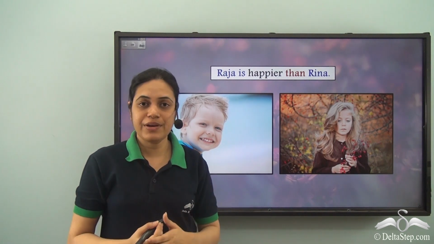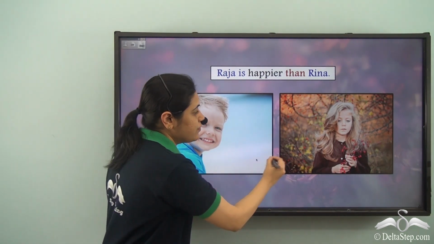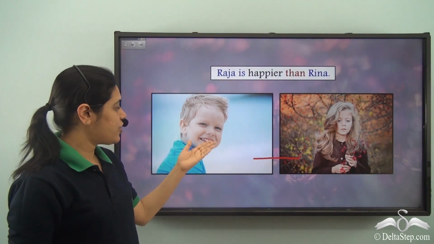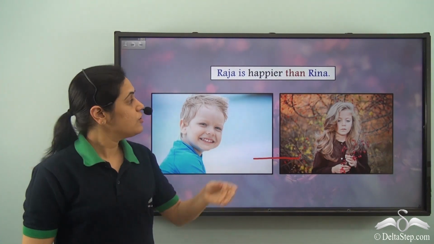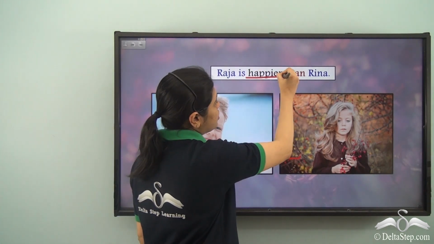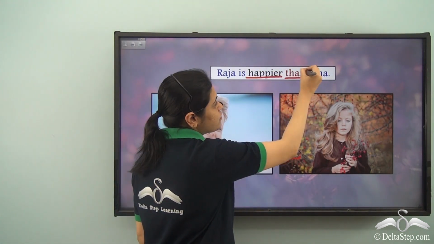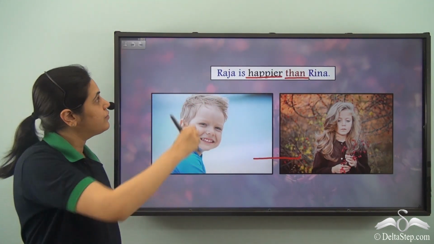Raja is happier than Reena. So once again, I am comparing these two children, and Raja is the happier one. So Raja is happier than Reena. So this is the comparative degree of the adjective and it is followed by than.